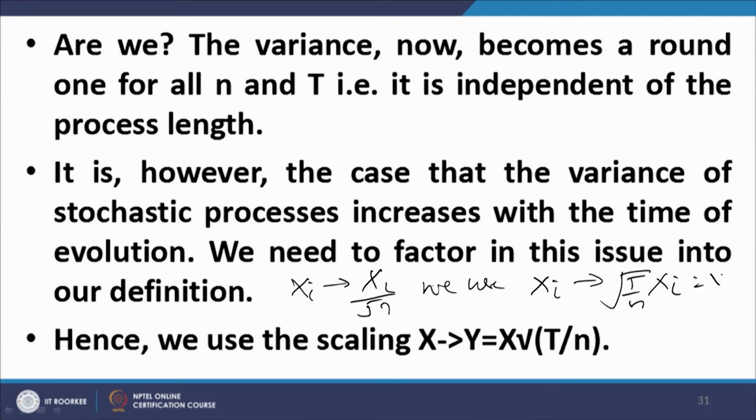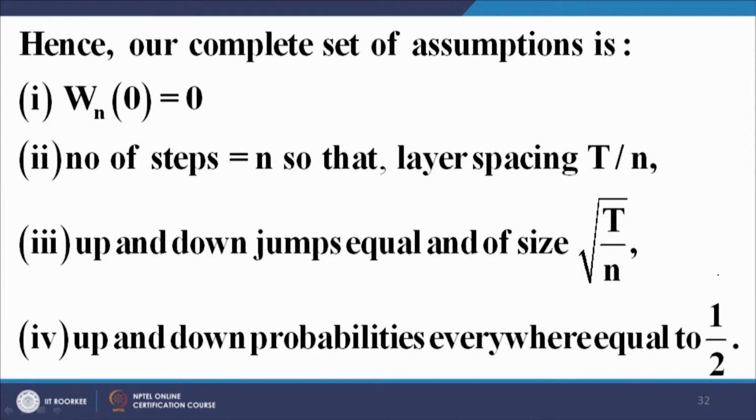Let us call this yi. That is the revised scaling. Hence our complete set of assumptions is: W_n(0) is equal to 0, we start at the origin, and the number of steps is equal to n. The layer spacing is equal to capital T upon n, and up and down jumps are of size square root of T upon n.